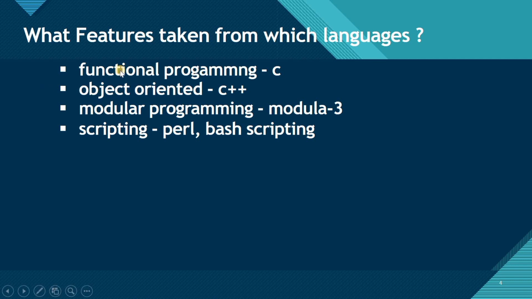Okay, so he has taken functional programming from the C language, and he has taken object oriented features such as class, constructor and all these from C++, and he has taken modular programming, meaning Modula, from Modula 3, and he has taken scripting from Perl and Bash scripting. Okay, so these are the features which Guido van Rossum has taken from some other languages and included into Python. Okay, so this is about the features of Python.